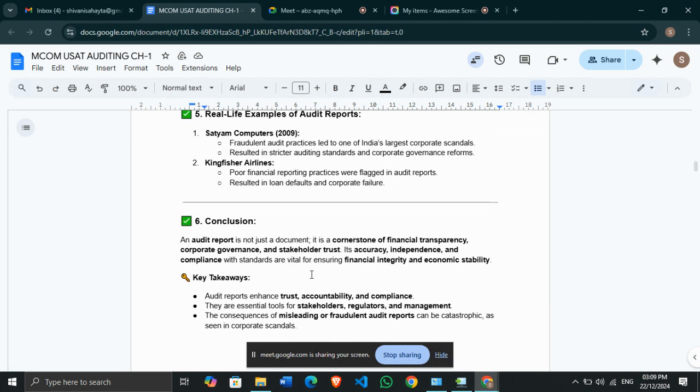See, the audit report is not just a document, but a cornerstone of financial transparency for government, corporate governance, and shareholders' trust. Accuracy, independence, and compliance with the standards are vital for ensuring financial integrity and economic stability. So from this we saw that audit reports enhance trust and accountability. They are essential tools for stakeholders, regulators and management, and the consequences of misleading or fraudulent reports can be catastrophic, as seen in the corporate scandals.